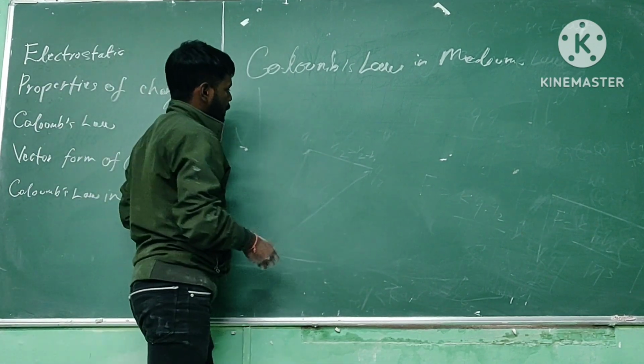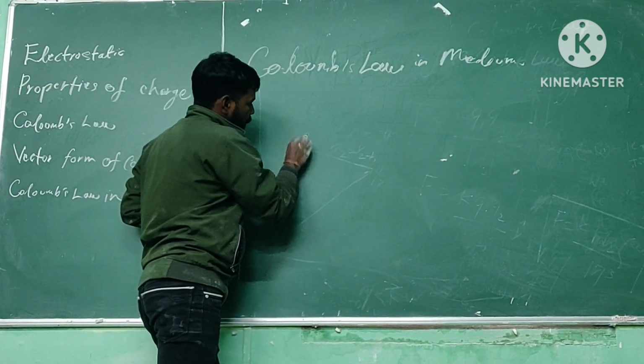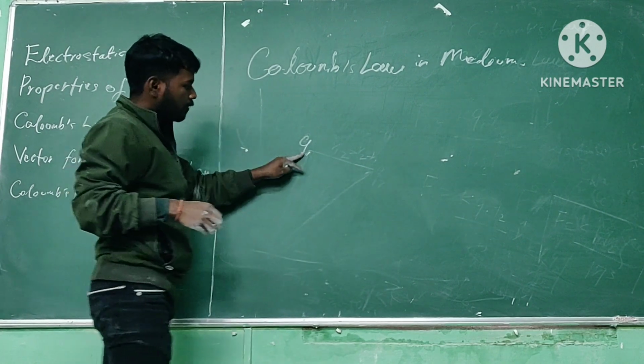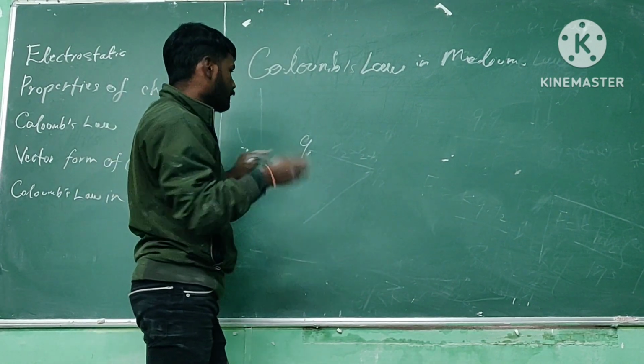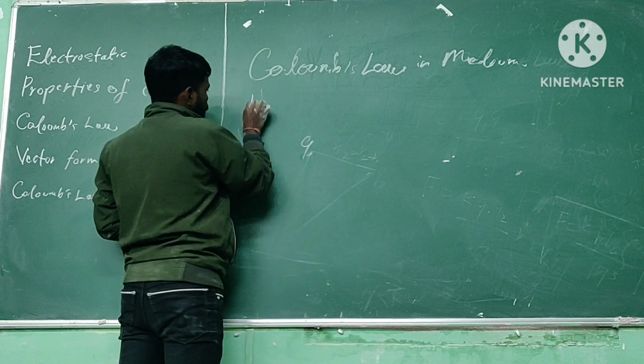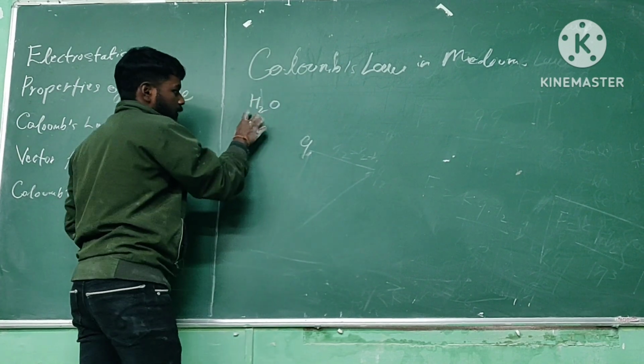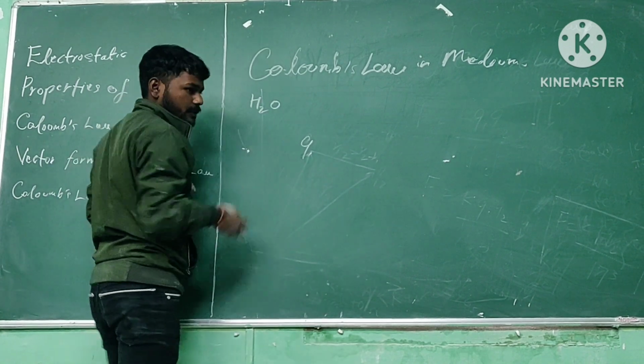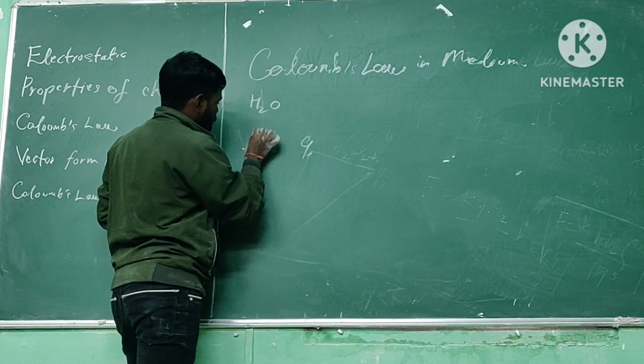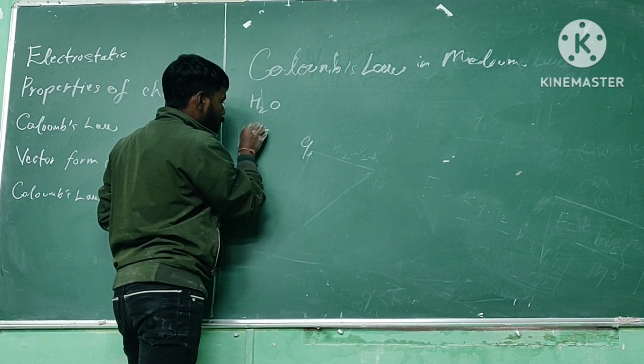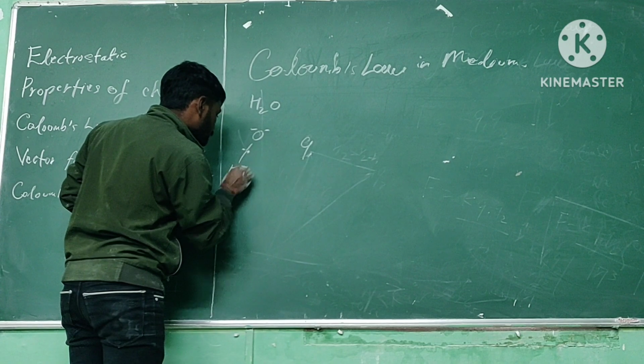Let's take, we are keeping a charge q1 in a medium. For example, we will take H2O, water. The chemical formula of water is H2O, and it has the partial polarity property, means O has 2 minus and H has 1 plus.